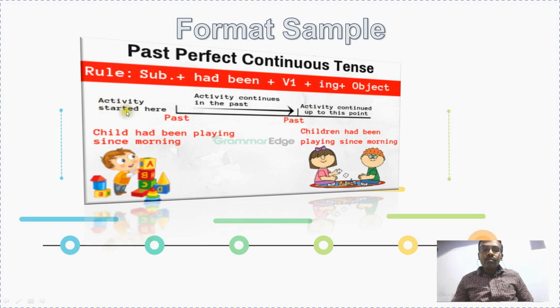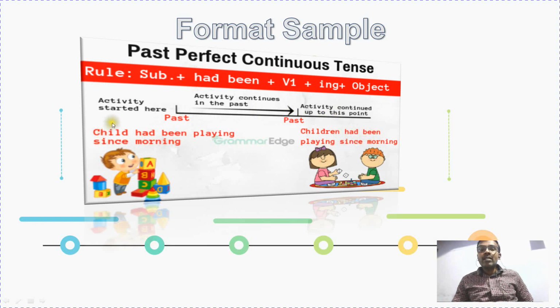So the activity started in the past, continued in the past, and ended in the past. With this, the activity continued up to this point. That means it got ended. For example, the child had been playing since morning. Children had been playing since morning.